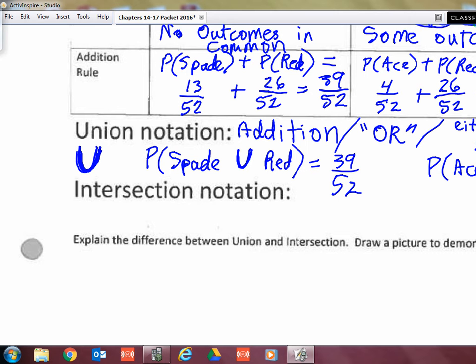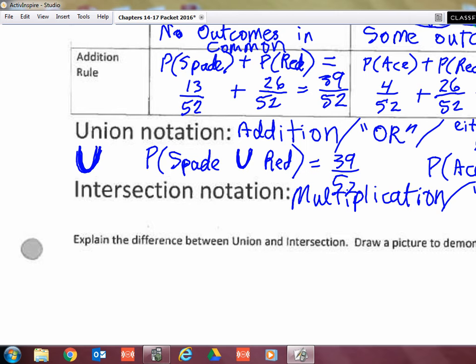Now, intersection. Intersection is a lot of times used with multiplication to find the intersection of items. If it was a word problem, they would be asking you, I want this and that to happen simultaneously. The intersection is when they are happening simultaneously.